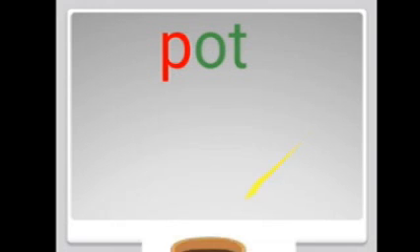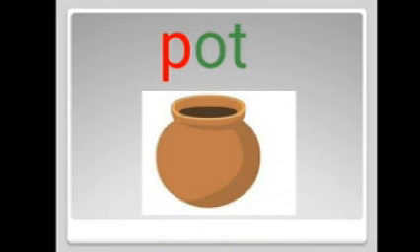The next letter we are going to add is P. What is the sound for the letter P? It's P. P or pot. Pot is a vessel made up of clay which is used to carry water.